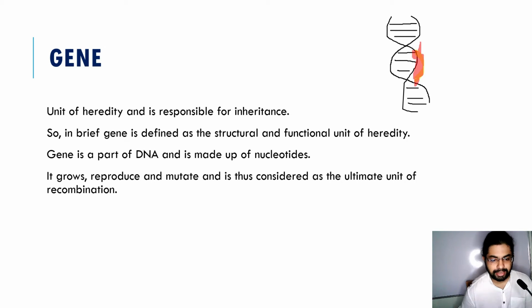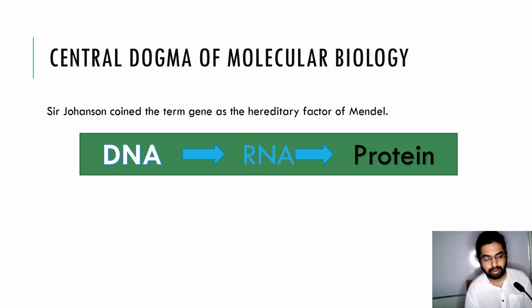As the DNA reproduces, mutates and grows, likewise gene, as it is a part of DNA, grows, reproduces and mutates by itself, and thereby it is considered as the ultimate unit of recombination. Central dogma of molecular biology is a very important and commonly used term.